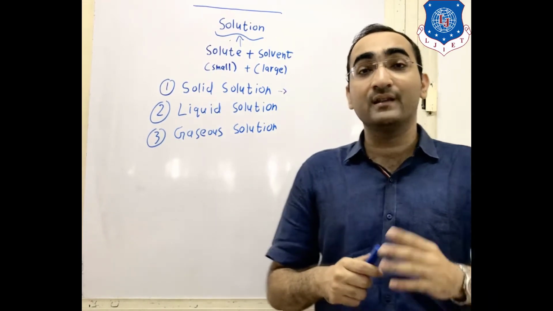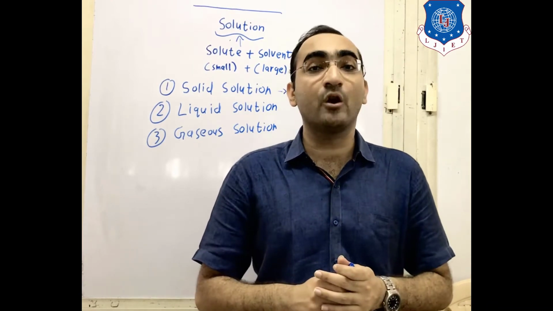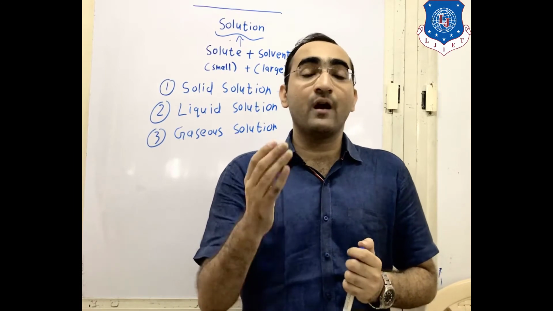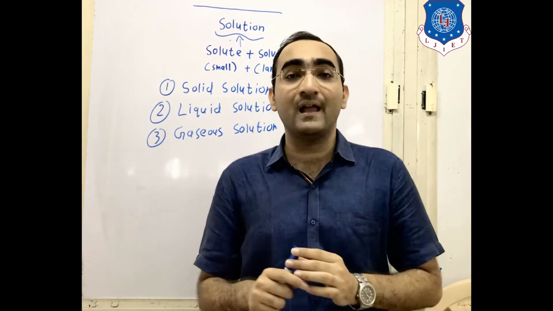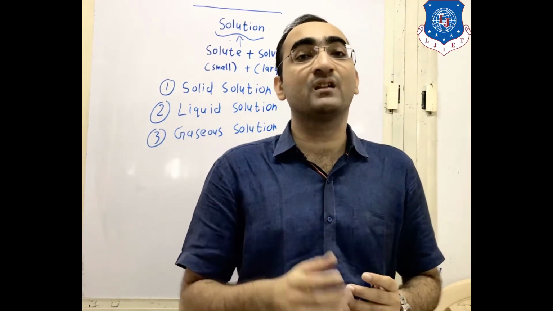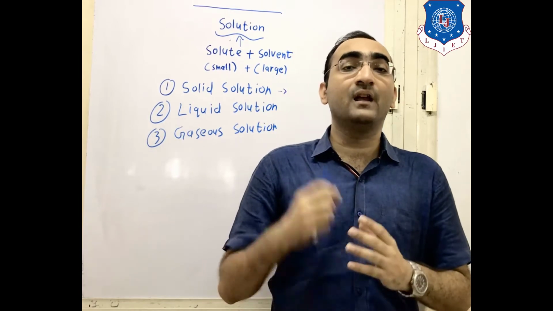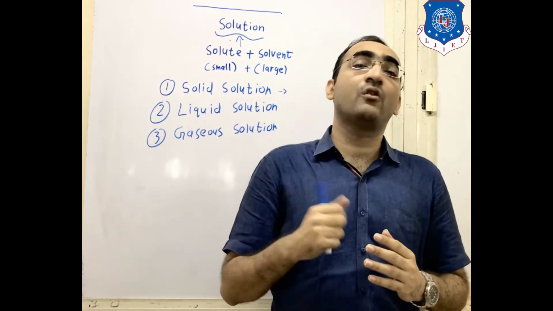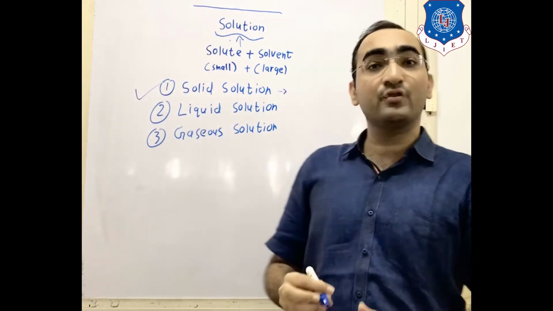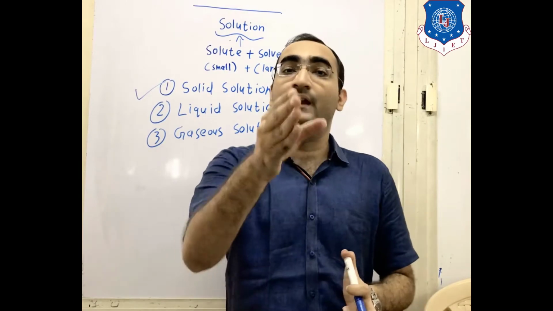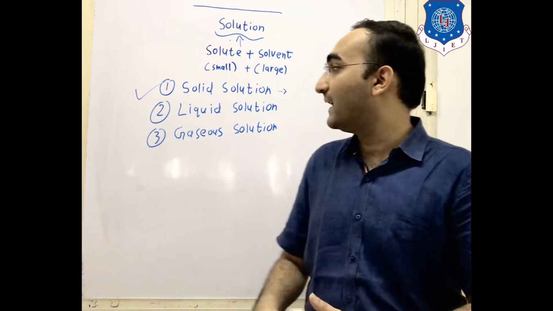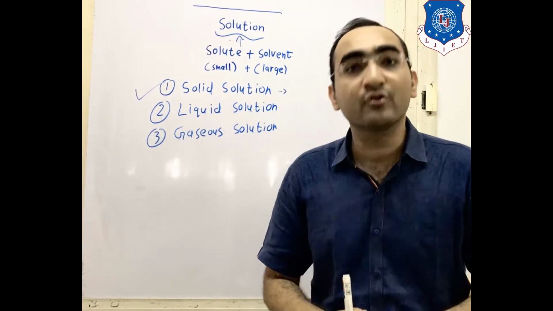And the last solid solution is gas on solid, that is the absorption of any gas on a solid surface. For example, H2, you might know the standard hydrogen electrode, where hydrogen is allowed to react on the platinum surface. That is nothing but a gas on a solid surface. In this lecture we will be discussing solid solutions because it is the combination of two things, metal plus metal, an alloy. For that reason we will be going for solid solution.